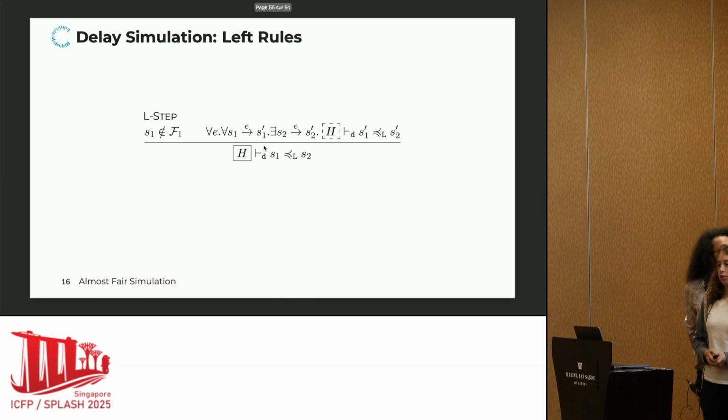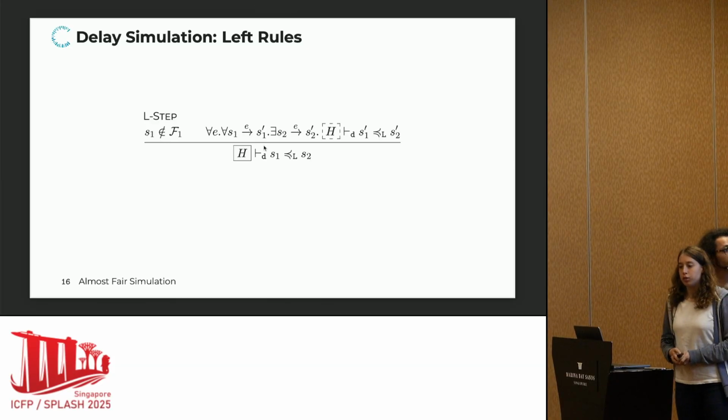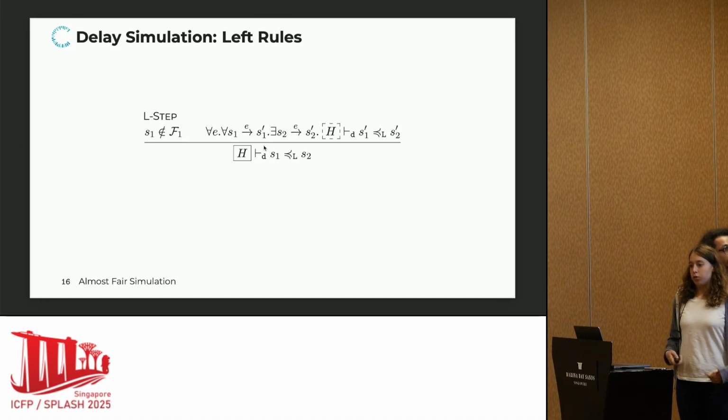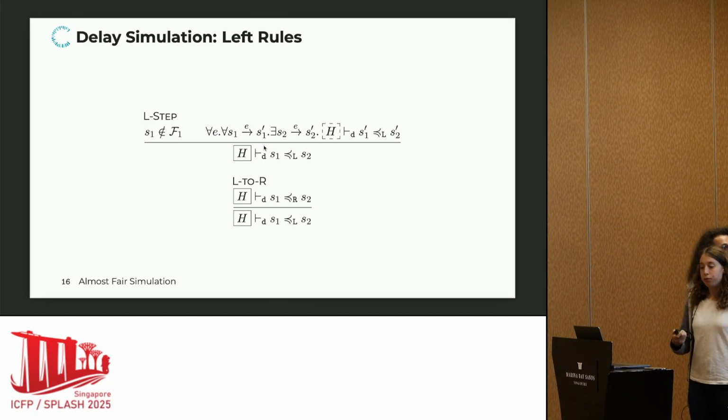Okay, how does this look exactly? Let's look at the rules. We first look at the left rules. When we search for an accepting state on the left, we still have the same rule, which says as long as we do not see an accepting state, we can just go on and open the context. And then we have the other rule: if we then see an accepting state, we need to switch from the left relation to the right relation.